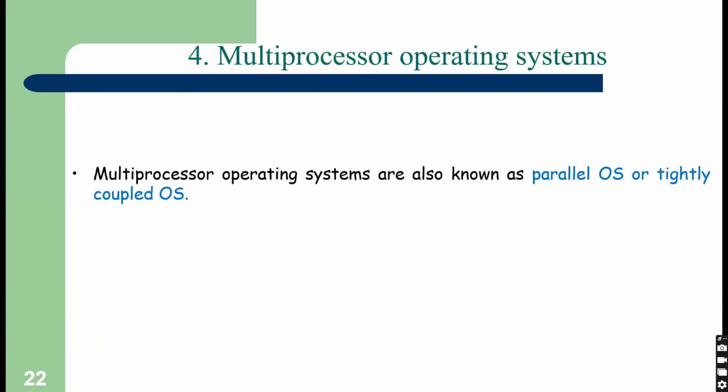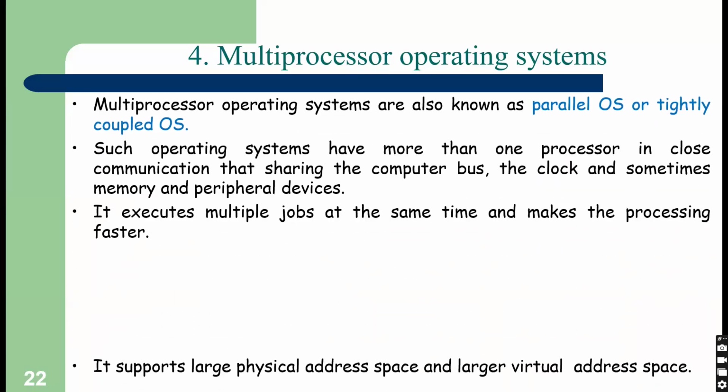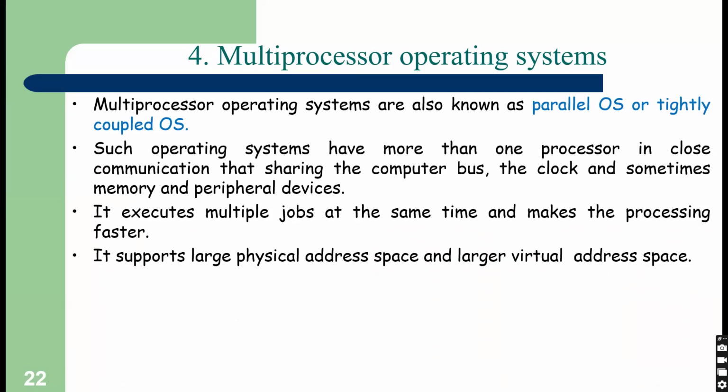Then multiprocessor operating system. Multiprocessor operating system is also known as parallel OS or tightly coupled OS. Such an operating system runs on more than one processor, meaning on multiple processors.